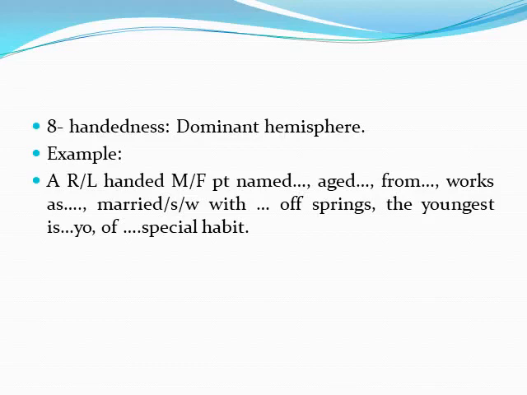We inquire about handedness. Most people are right-handed because the dominant hemisphere is the left hemisphere. As an example of the personal history, we write a right or left-handed male or female patient named, aged, from, and mention the residence, works as, and mention the occupation, married or single or widower, with how many offspring, the youngest is how many years old, of special habits of medical importance or not.